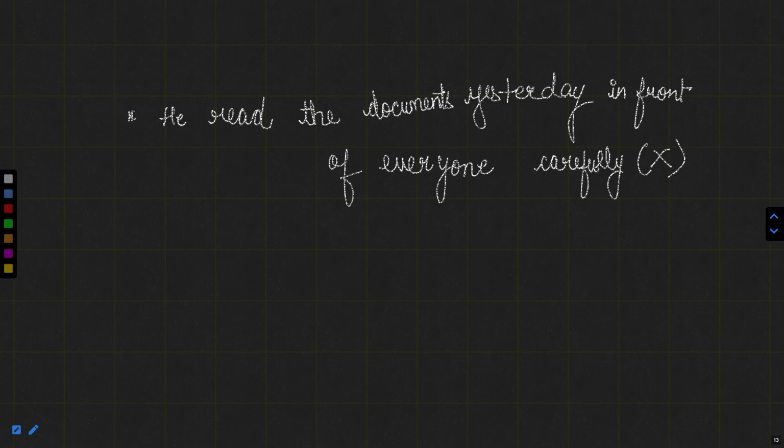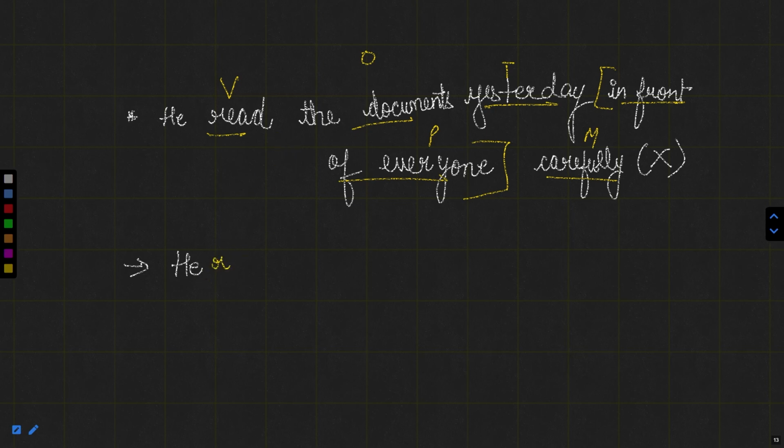Now let us rectify this. So the correct sentence will be he. Now we know well that this read is verb. Now documents are the objects. Yesterday is time. In front of everyone, this is place. And now because this is in front of everyone, this entire part will be place, and this carefully is manner. So we should follow the sequence of MPT.